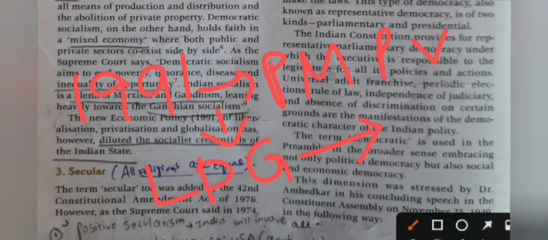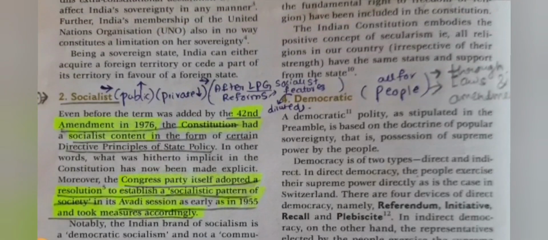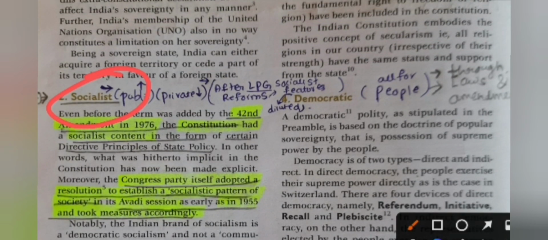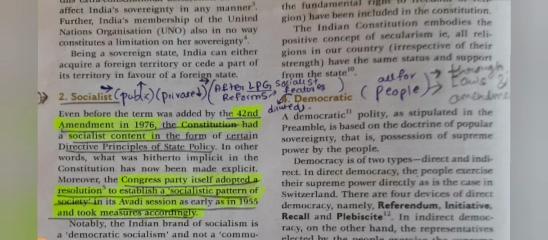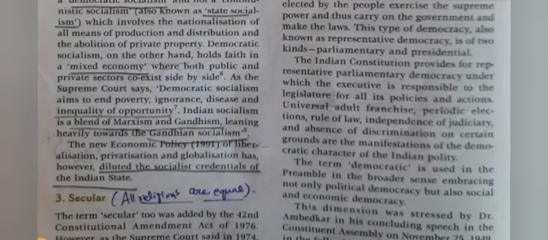Capitalistic policy also increased from 1991 in our India, but India is a socialistic nation. This is about the socialist meaning. Simply say that government intervention is more than private intervention. Government also controls private properties. It is called socialist, and India is a democratic socialist country.